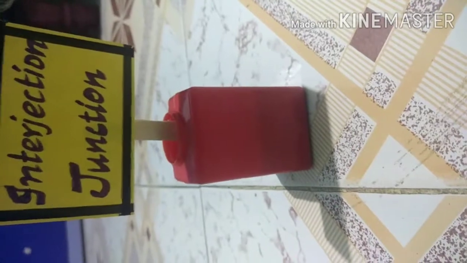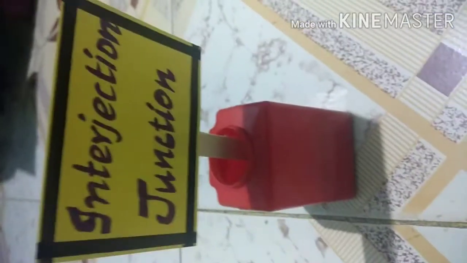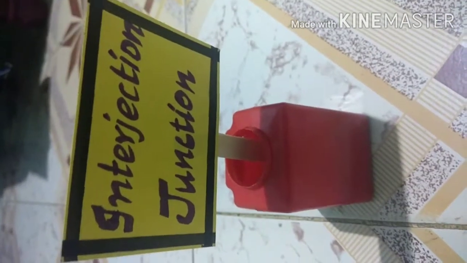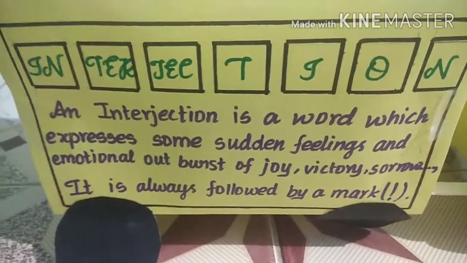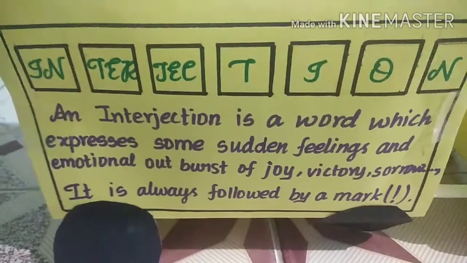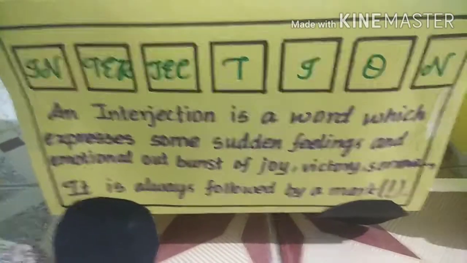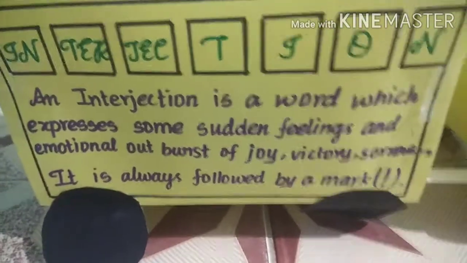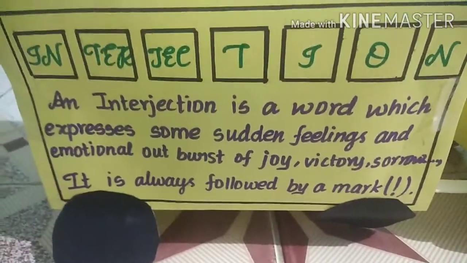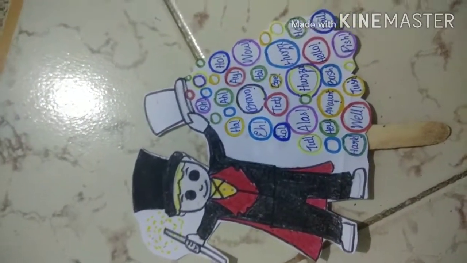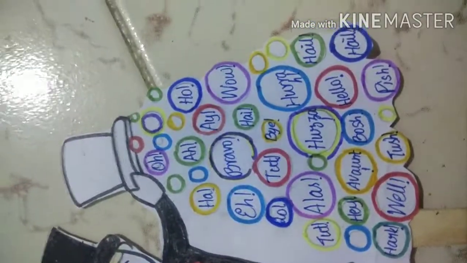We go to the last junction, interjection. Let me see that compartment. An interjection is a word which expresses some sudden feelings and emotional outbursts of joy, victory, sorrow, etc. It is always followed by an exclamation mark. A magician is inside this compartment. Interjection words are coming out from the magic cap.